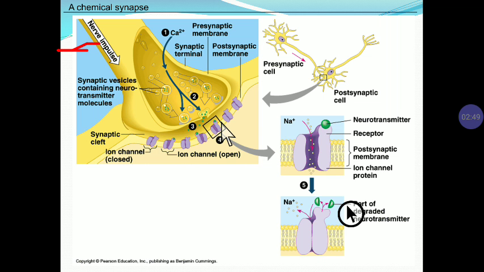This calcium fluidizes the synaptic vesicle membrane, and all the stored neurotransmitters are released into the synaptic cleft. After the neurotransmitters are released in the synaptic cleft, they act on the postsynaptic membrane and give the response.